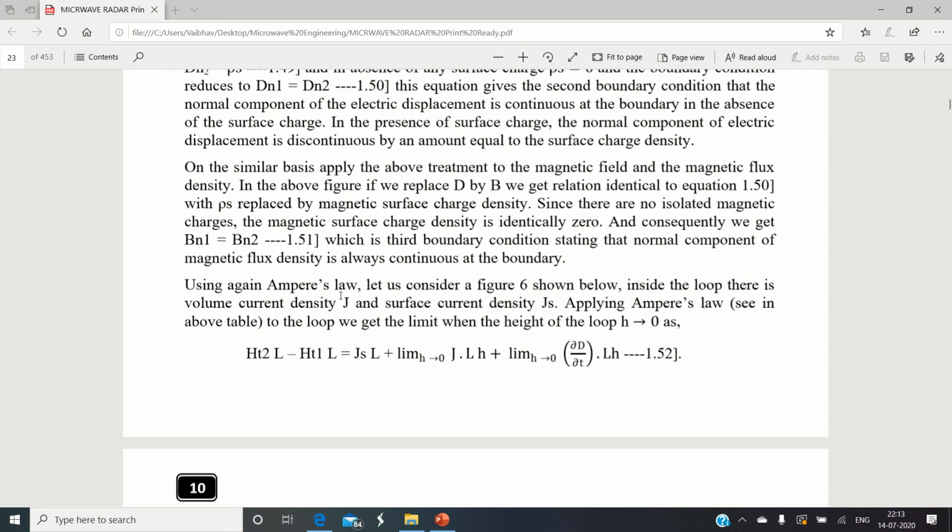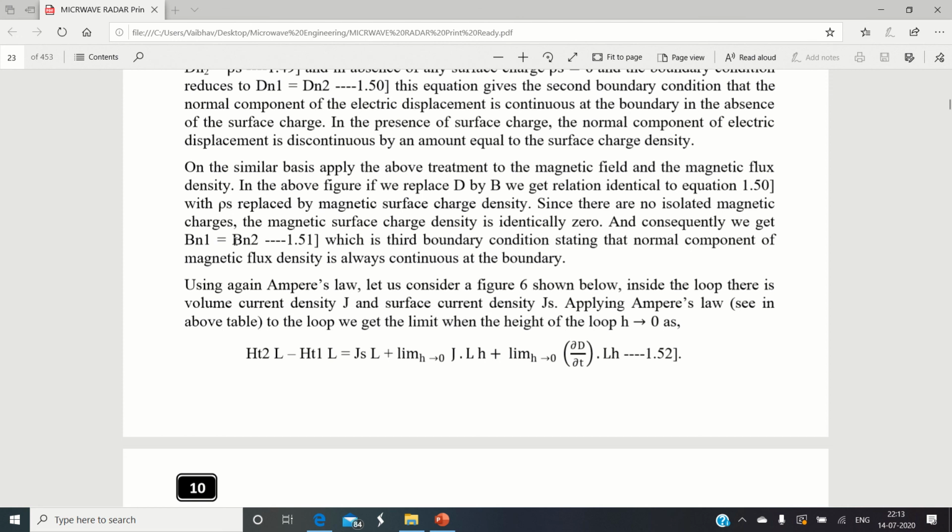Then the third boundary condition is for the normal component of the magnetic field, given by equation 1.51, on a similar basis to equation 1.50. The third boundary condition is given as Bn1 is equal to Bn2, where n stands for normal component, 1 stands for medium number 1, and 2 stands for medium number 2.